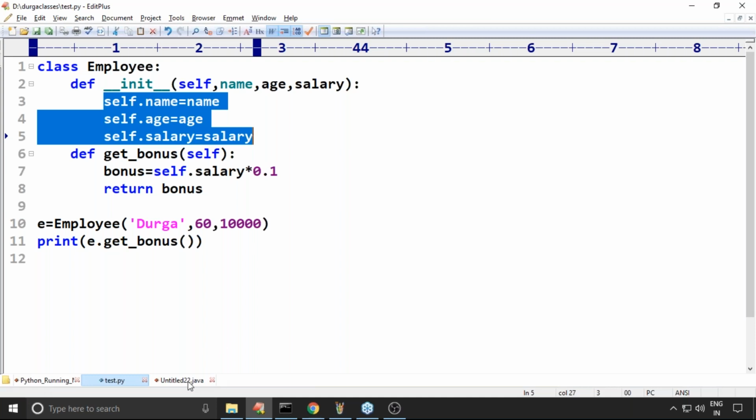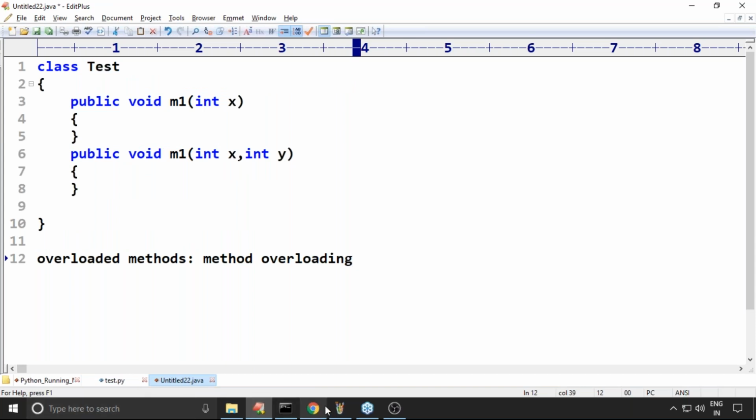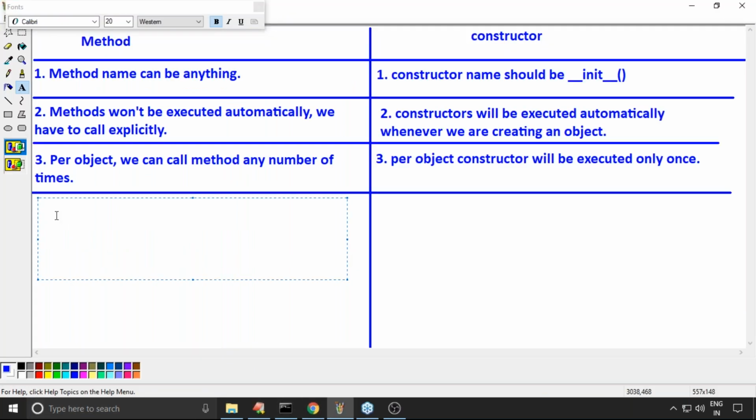Remember this one, sir. So here my next point is very important, sir. Inside method, we can write business logic based on our programming requirement.